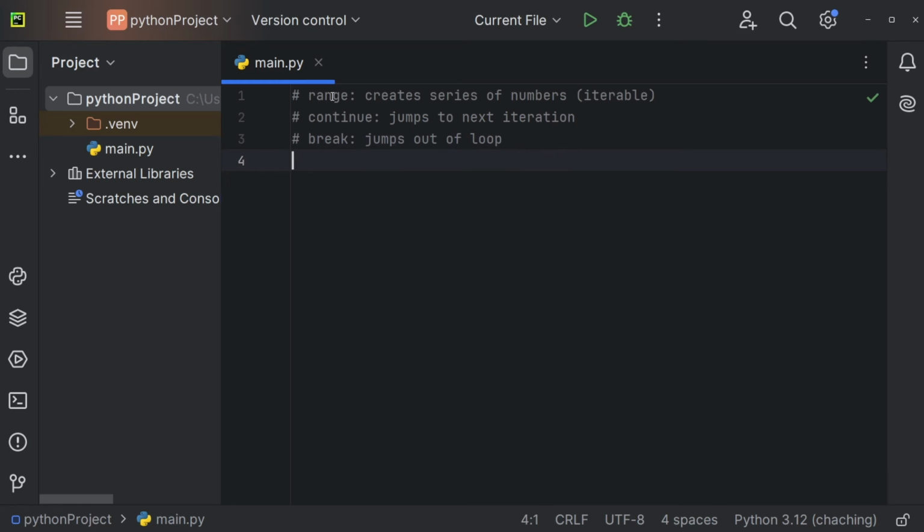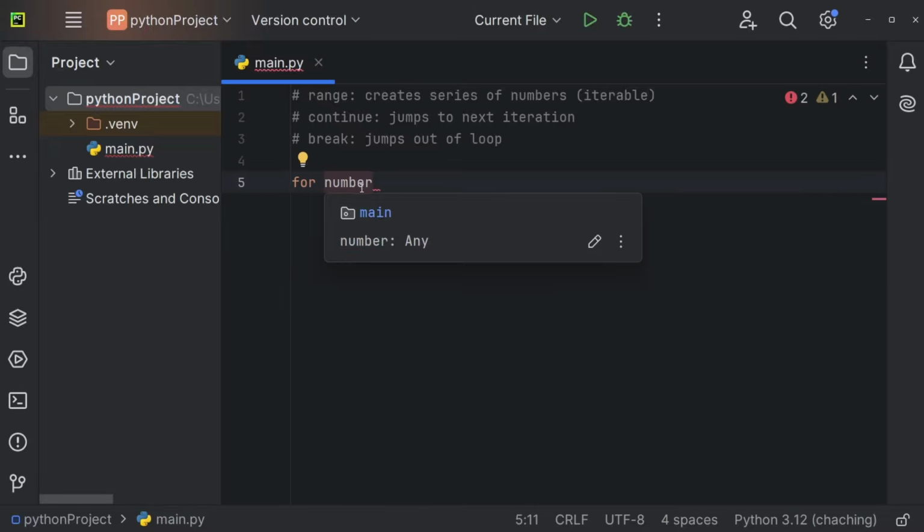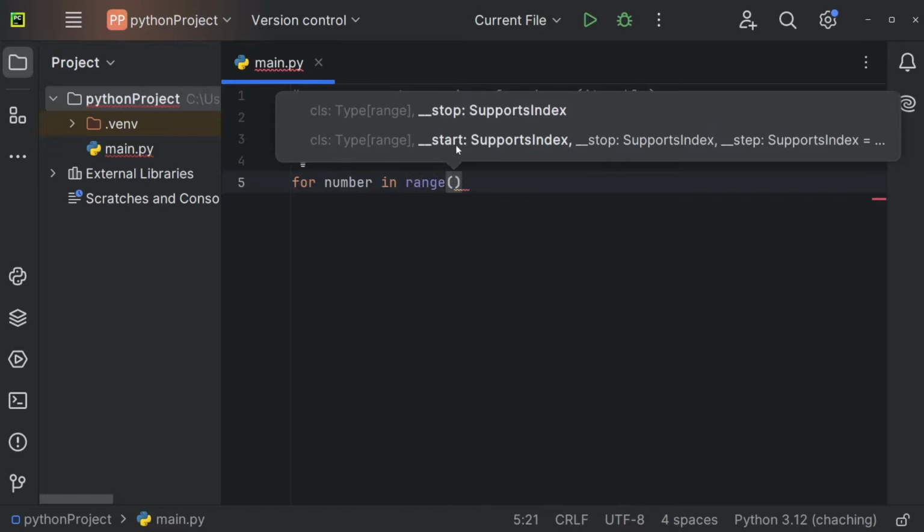Let's now understand range, continue, and break. You can also use the range to create a series of numbers, and this series of numbers is iterable. Let me show you. So we can use for number, for example. Again, this name is up to us, but number is descriptive. In range, and right here we can define a range. And you can see we can define a start index, a stop index, and a step, for example.